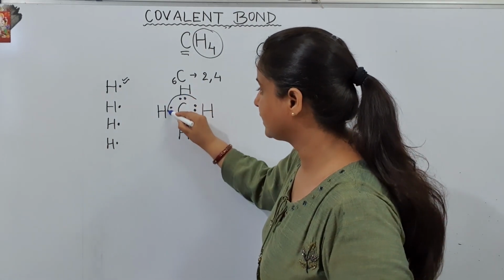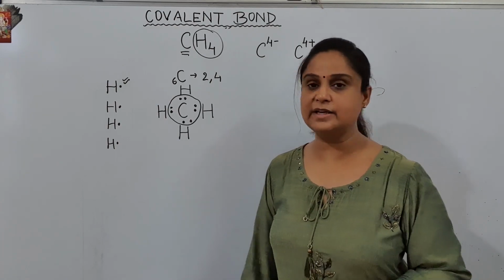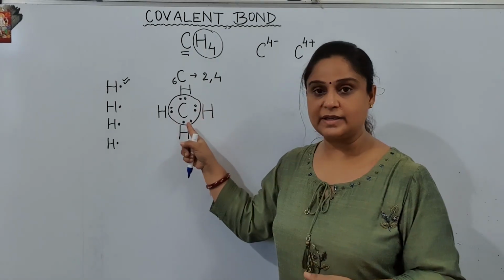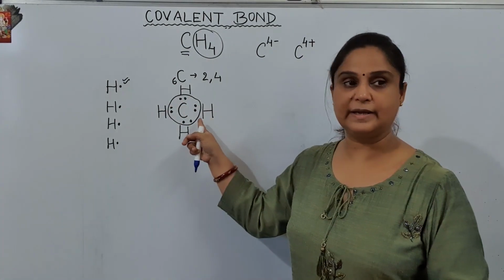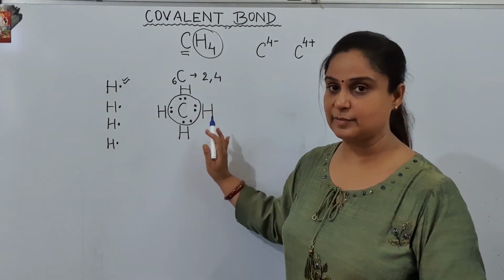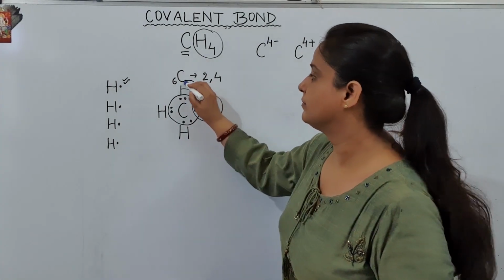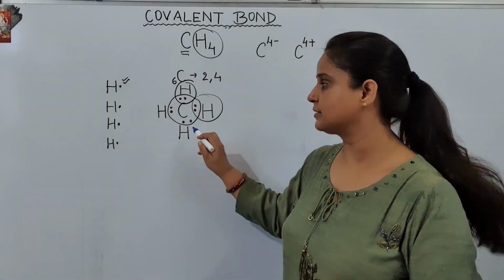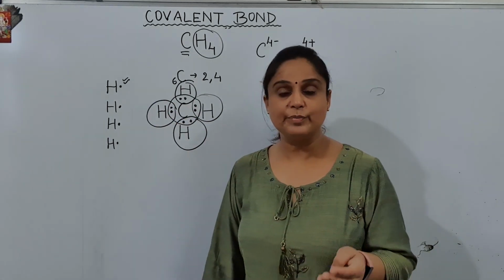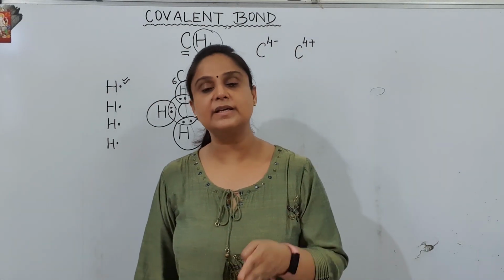So check how many electrons are there in the outermost shell of carbon. Can you check there? 1, 2, 3, 4, 5, 6, 7, 8. Out of these 8, 4 are of carbon and 4 it has taken from hydrogen. Is it clear? So this way you can see the octet of the carbon is completed. Okay. Now look at this hydrogen. Duplet completed. Duplet completed. Completed and completed. So the main thing is we have to make every species happy by completing their octet.